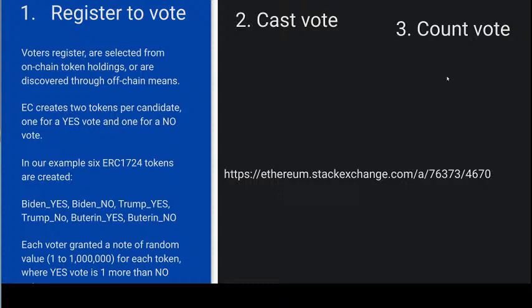And then finally, when the deadline is over for the election, the votes will be counted, and the election coordinator bot would act in place of these candidates, of Biden yes, Biden no, Trump yes, Trump no, and it could do what's called a private range comparison. So it could compare whether the number of Biden yes votes was more than the number of Trump yes votes, for example, and just do pairwise comparisons. And then from that determine who won the election.